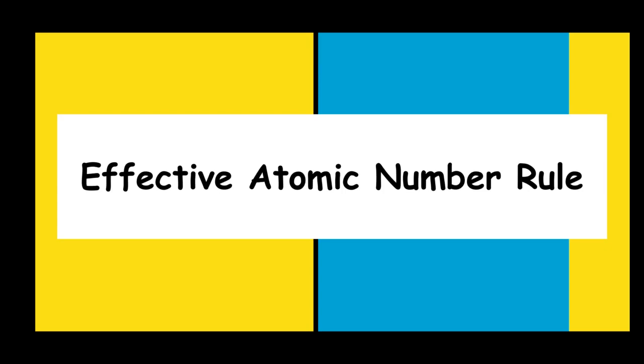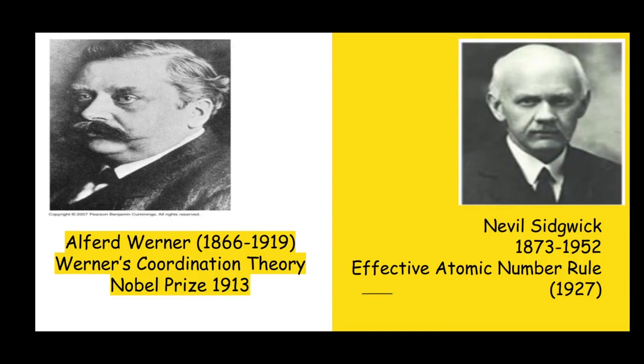Effective atomic number rule. There are many theories that explain bonding in coordination complexes. Alfred Werner was the first scientist who gave a theory to explain bonding and isomerism in coordination complexes. But Werner's assumptions were not based on theoretical justification. And after Werner's coordination theory, scientists started making attempts to find the basis of bonding in coordination complexes.